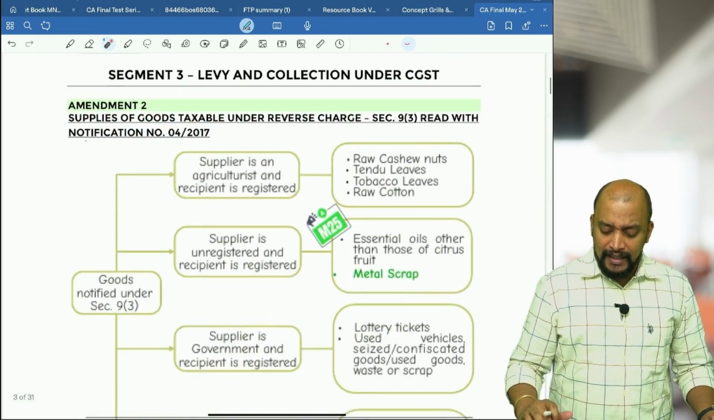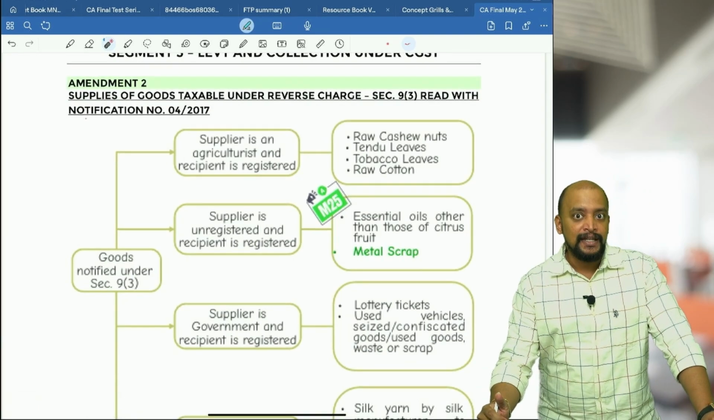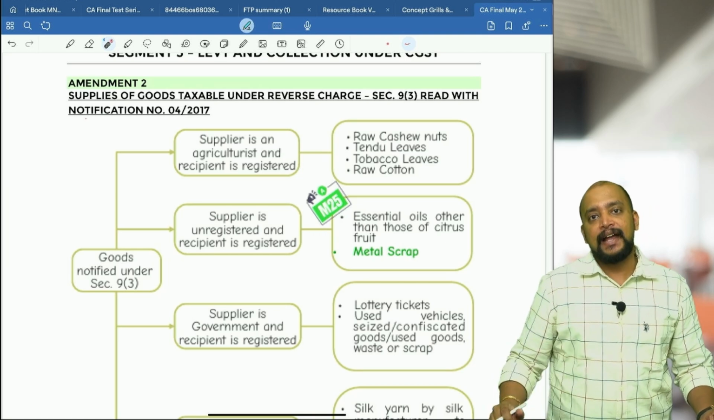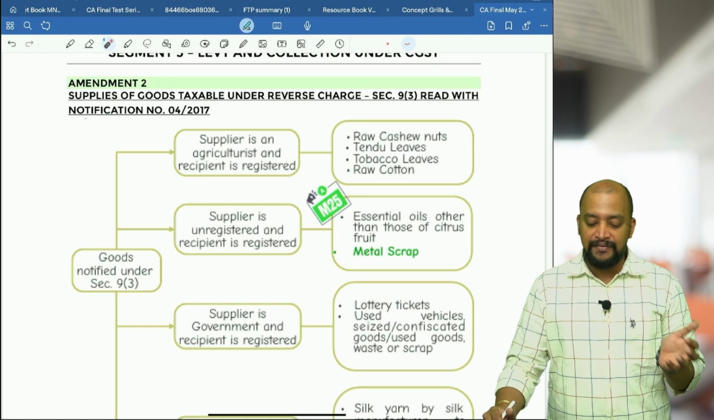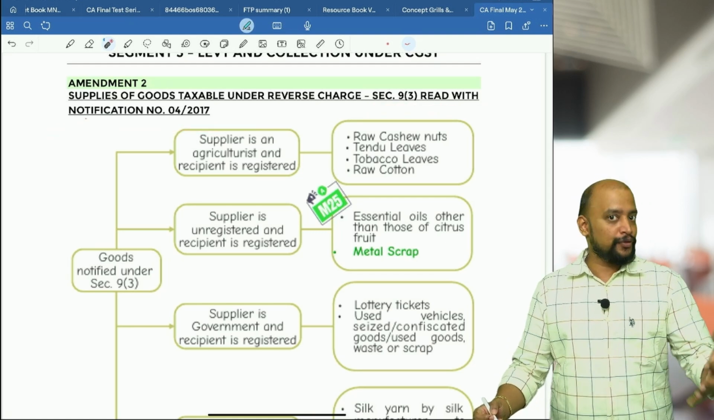Then the next amendment that we have is the list of goods which are covered under RCM. They have added one point related to the sale of metal scrap. Metal scrap they have brought into RCM. The list of goods covered under RCM is in section 9(3) read with Notification No. 4 of 2017.